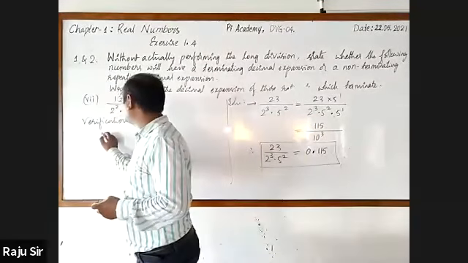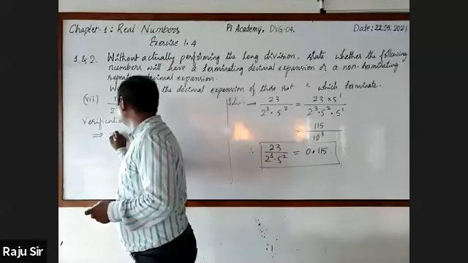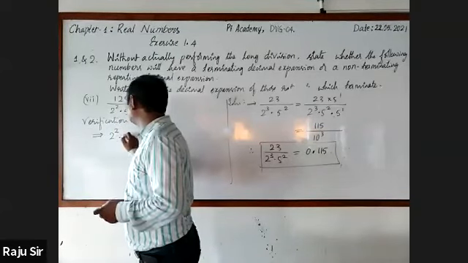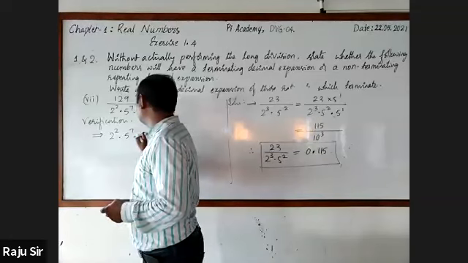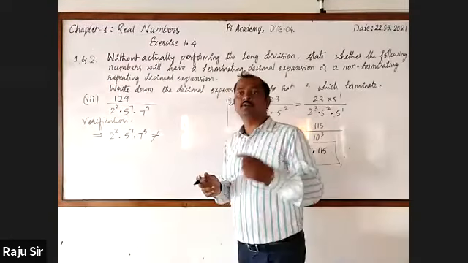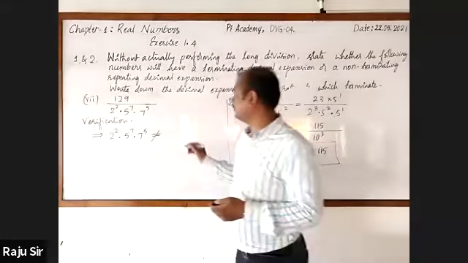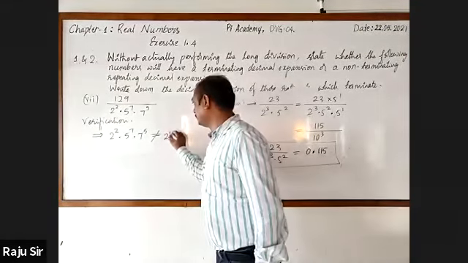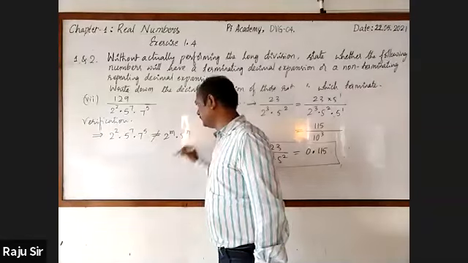Right. Verification. 2 square into 5 raised to the power 7 into 7 raised to the power 5, that is the denominator, is not of the form 2 raised to the power m into 5 raised to the power n. You may write either in sentence form or directly in symbolic form.